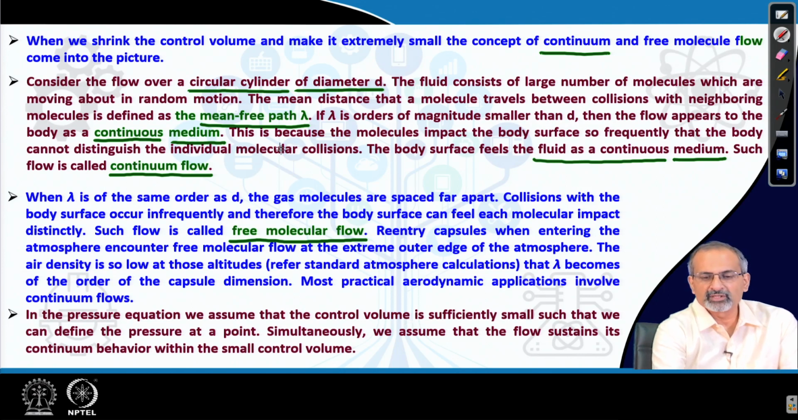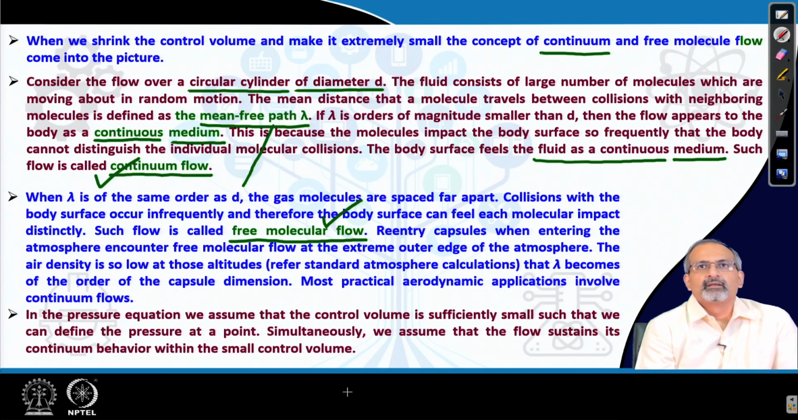So, it would depend on whether the diameter is comparable to the mean free path of the particles, or it is way larger than it. So, if it is much larger, then the flow appears to be a continuum. If it is comparable, then it has a so called free molecular flow. Now, collisions with the body surface occur infrequently, and therefore, the body surface can feel each molecular impact distinctly in a free molecular flow.